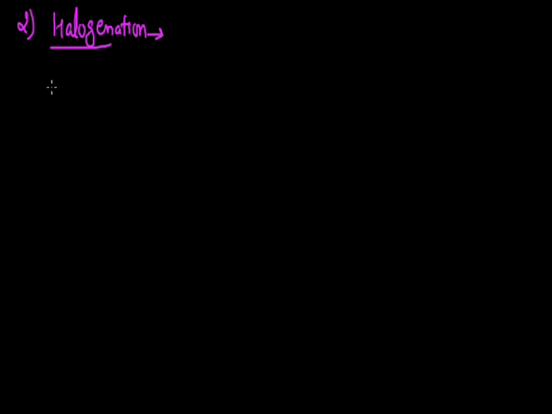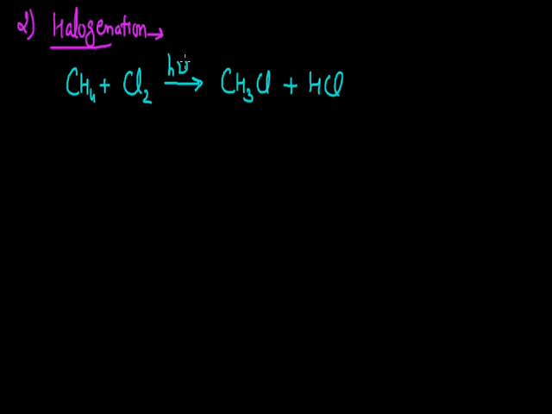So when we go for the halogenation of methane, when we make methane react with chlorine as the halogen, one atom of chlorine replaces one atom of hydrogen from this compound, and as a result chloromethane is formed along with the formation of HCl. This reaction requires a certain condition: it can only be performed in diffused light, which is indicated by the symbol hν, the significance of the light.